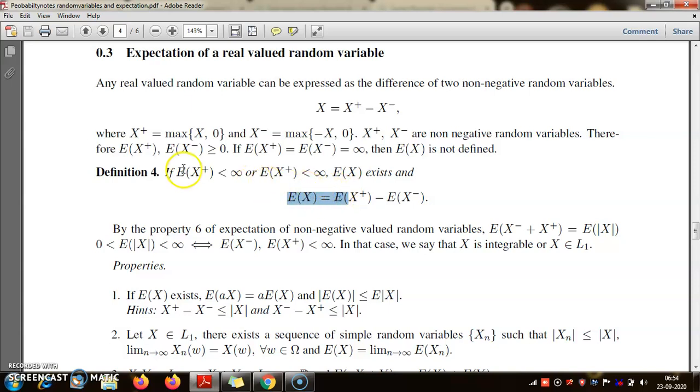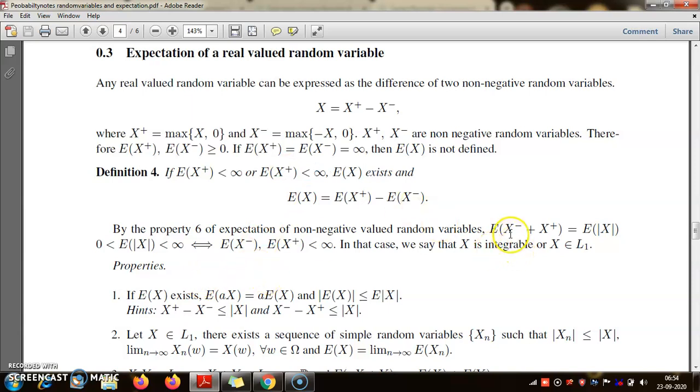That refers to the situation when both of these are finite. But as of now, we are defining expectation for those random variables for which at least x plus or x minus has a finite mean. So here it is 'or', and the correction is that you should have a minus here.